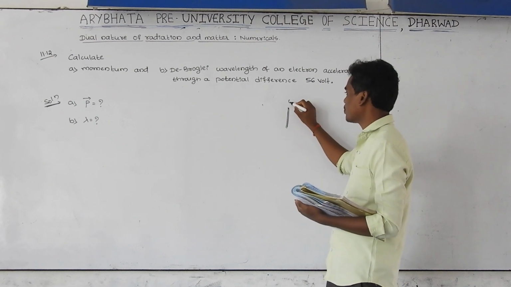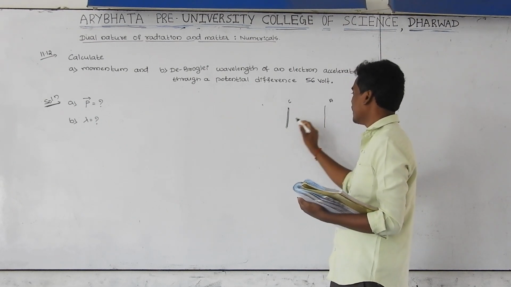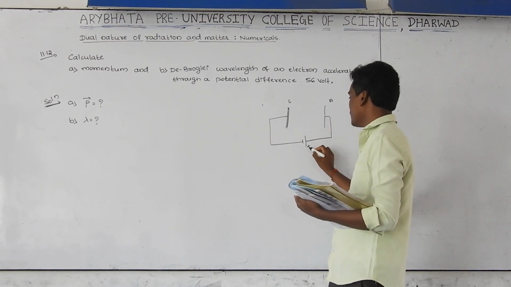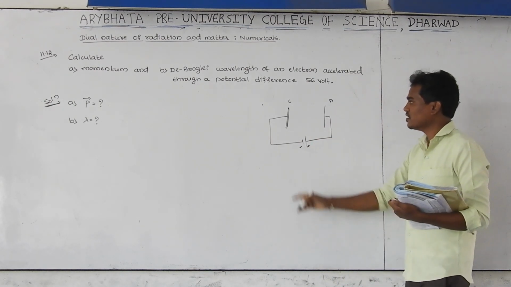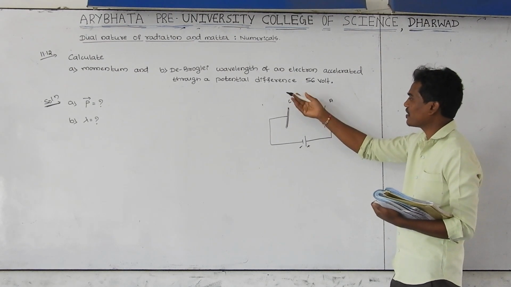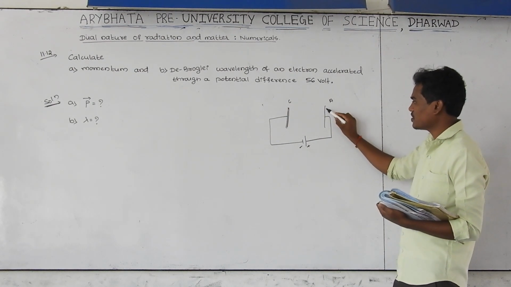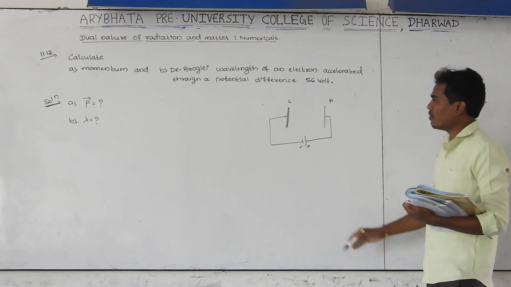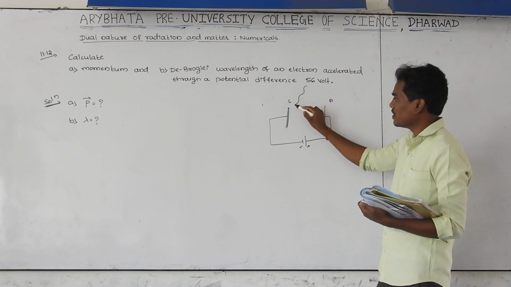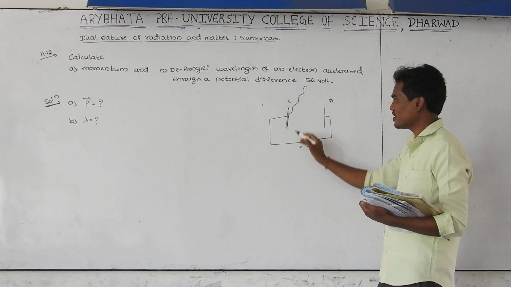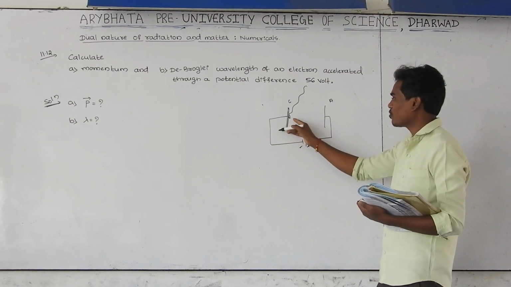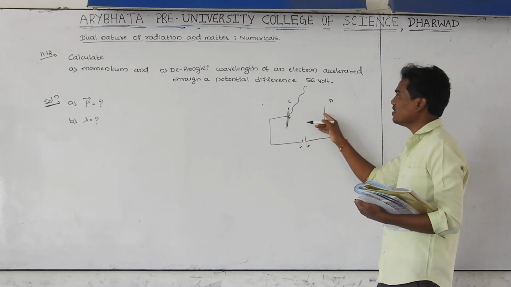Let us consider this is a cathode plate and this is an anode plate, and I am connecting this to a battery, and this one is minus and this is plus. Battery plus, battery minus, I have connected. This is the emitter plate, or you can call it a cathode plate, and this is an anode plate, or else you can call it a collector plate. Whenever light is incident on the metal surface, suddenly there is an emission of electrons from the cathode. These emitted electrons are moving from the cathode towards the anode plate.